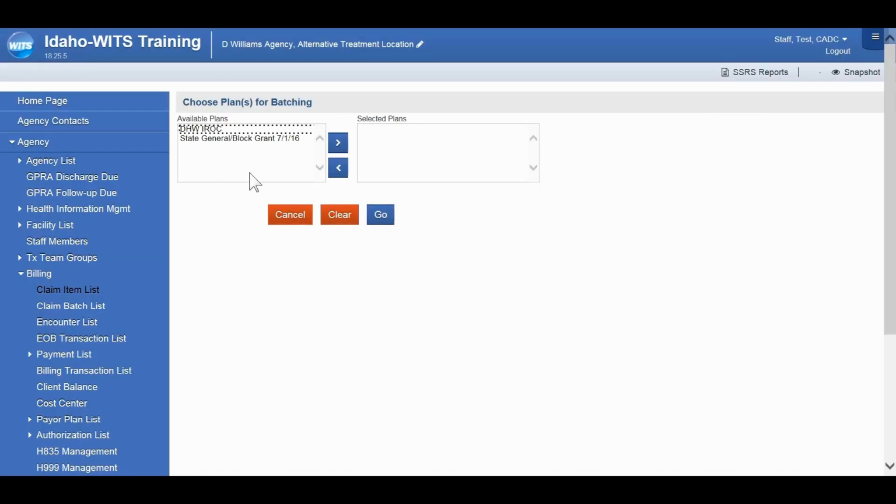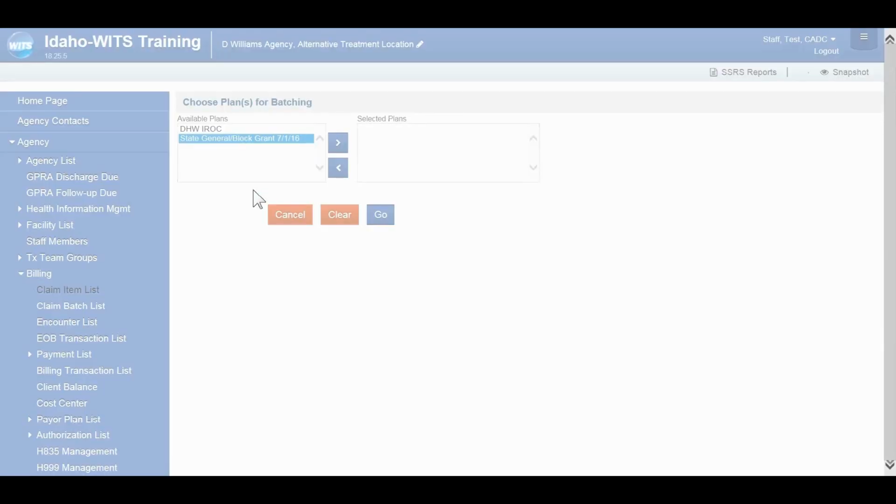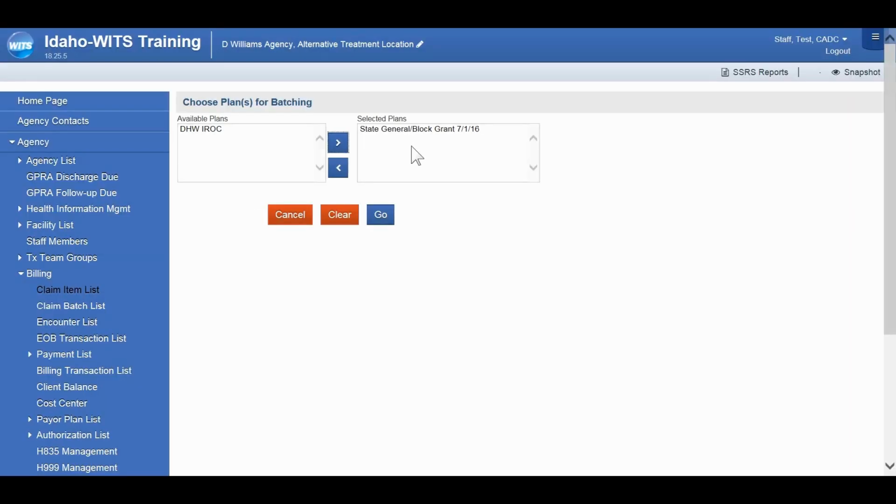When we click on that, we'll see that any of the payer plans that are within those claim items that we have, and those will display here. We can either move one over and create them individually, or if we move all of those payer plans over by highlighting them and then clicking the mover arrow, it will create a separate batch for each of those plans.